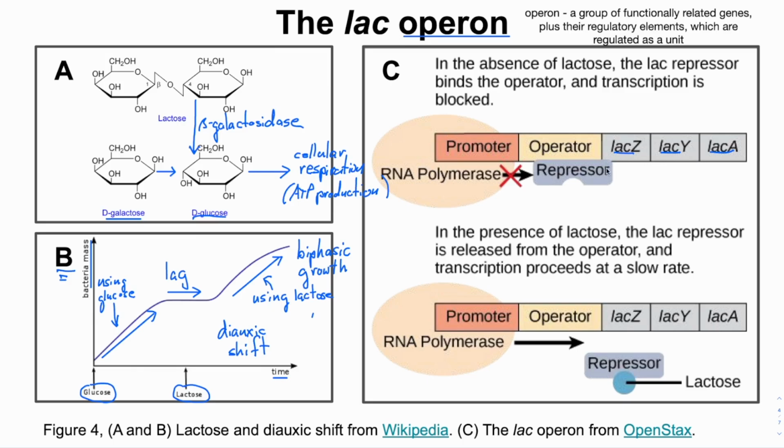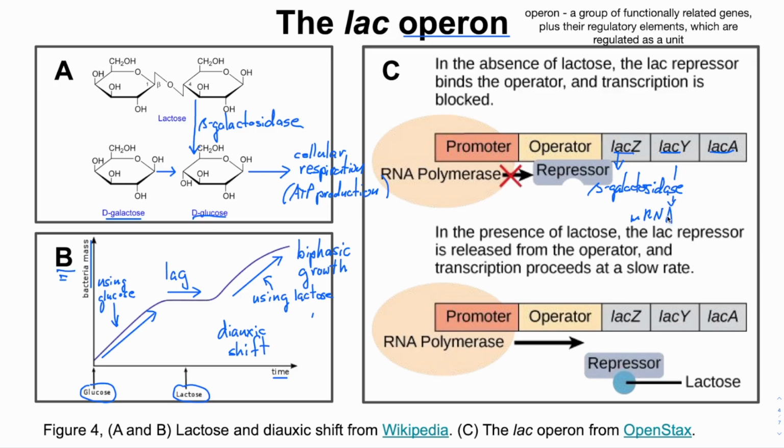LacZ, for example, encodes the enzyme beta-galactosidase, which breaks down lactose into its component monosaccharides, glucose and galactose. LacY and lacA also encode proteins that are involved in the use of lactose that I won't go into here. The operon produces a single mRNA that encodes all three proteins.